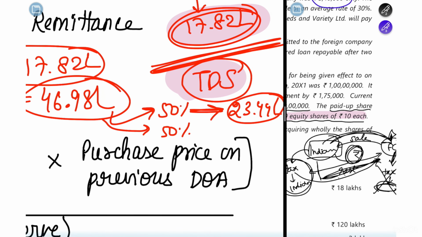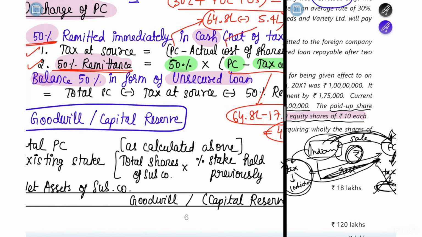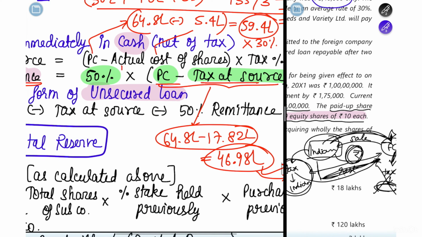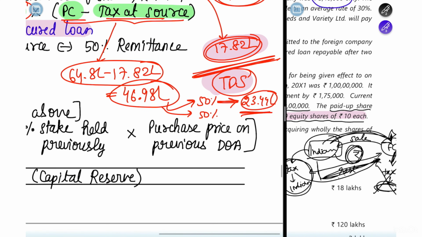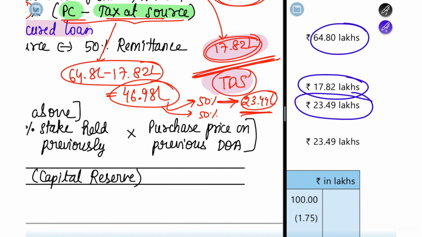So if you see this, the 50% remittance would be PC minus tax at source into 50%. It has totally come to 23.49 lakhs. Let's just confirm it with the book. See, the TDS is 17.82 lakh. The 50% cash that you have to remit is 23.49 lakh. I hope you have understood how this has come.